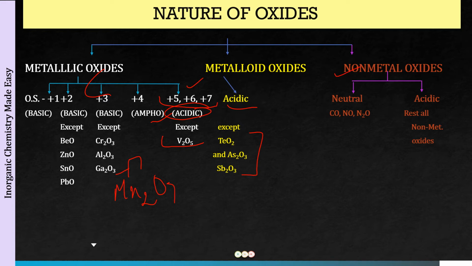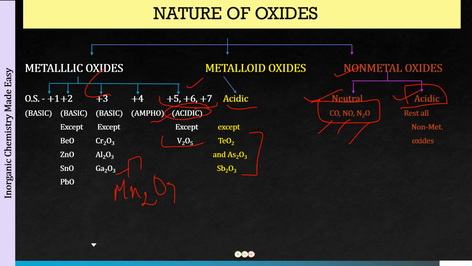These are of two types. One is neutral and the other is acidic. Do remember all the non-metallic oxides are acidic in nature except for these three oxides: CO, carbon monoxide, NO, nitric oxide, and N2O, nitrous oxide. These are the three oxides that are neutral in nature as far as the non-metals are concerned. All the rest of them are going to be acidic oxides.